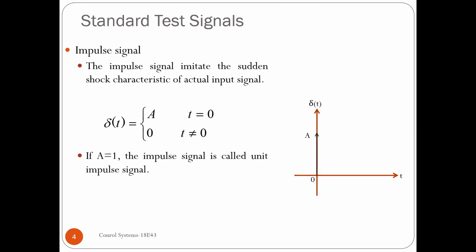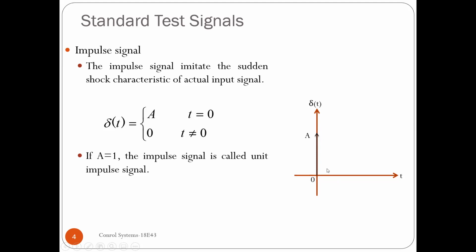To start with, we'll take the first test signal, that is the impulse. The impulse signal imitates the sudden shock characteristic of an actual input signal, as we have discussed before. Mathematically, we use delta of t to represent an impulse input. It has a value a for time t equal to 0, and it is 0 for all other time. This is the graphical representation of an impulse.